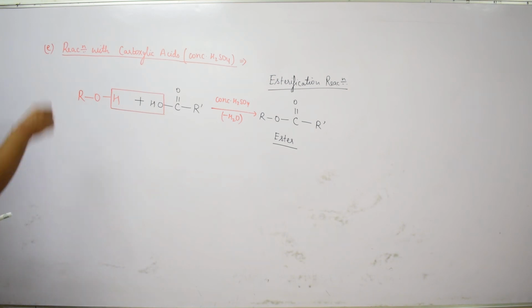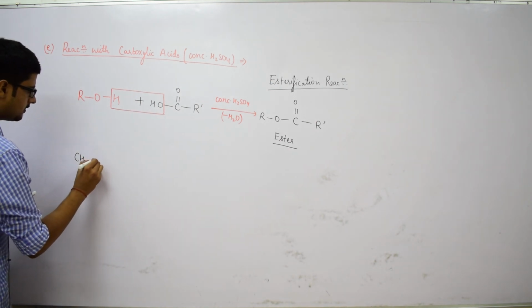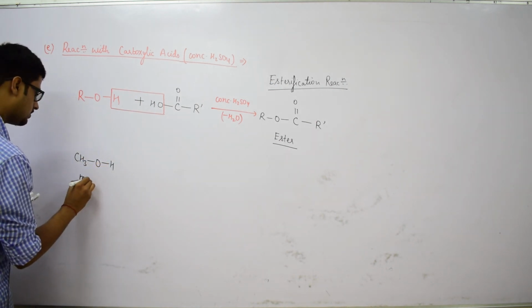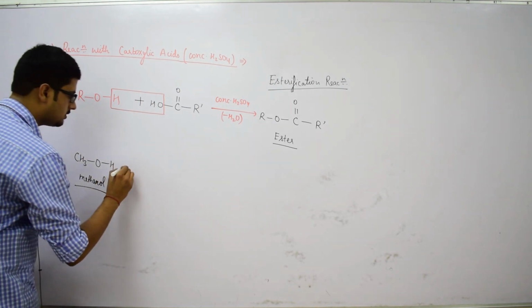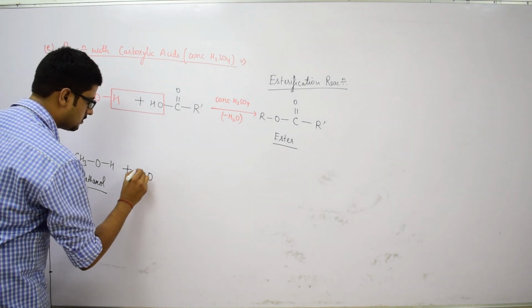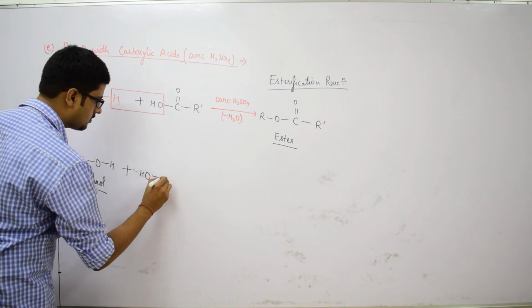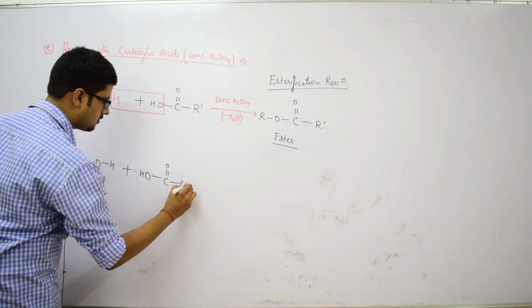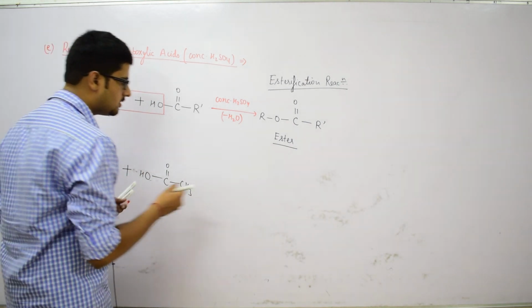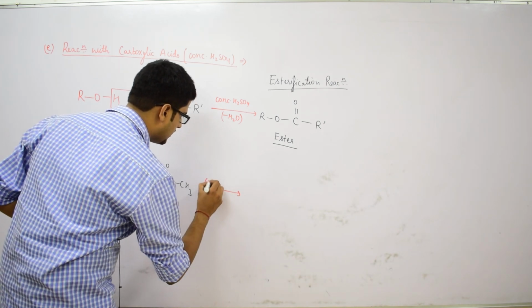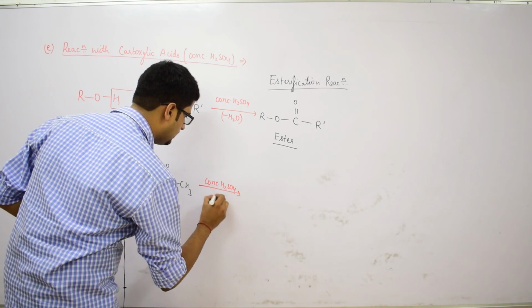Let us discuss a case of this kind. When methanol, that is CH3OH, is treated with acetic acid in the presence of concentrated sulfuric acid, which is a dehydrating agent, a water molecule will be eliminated.